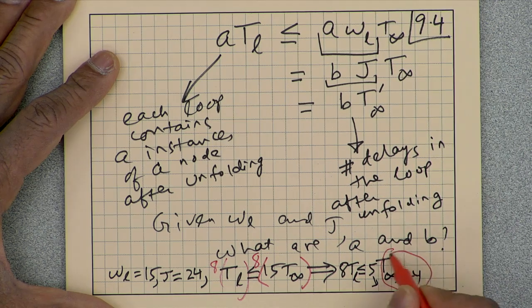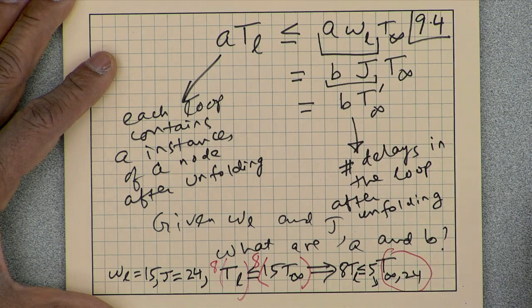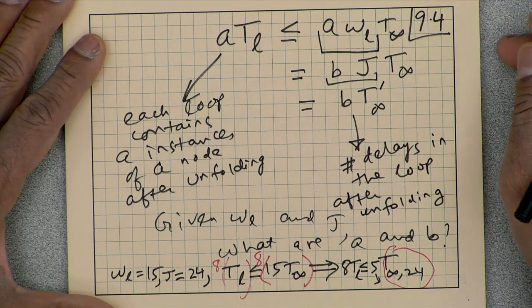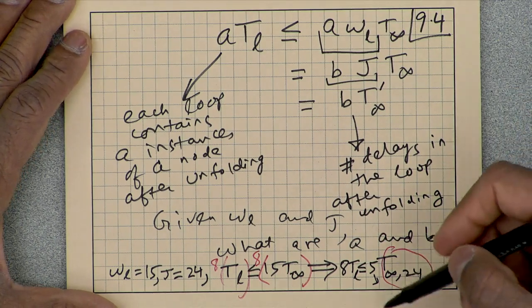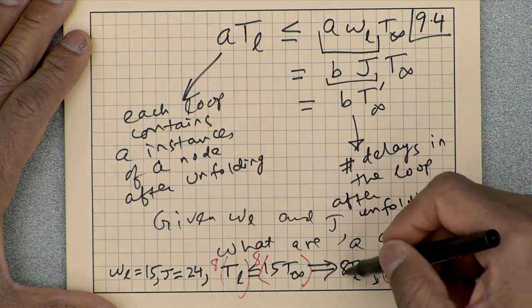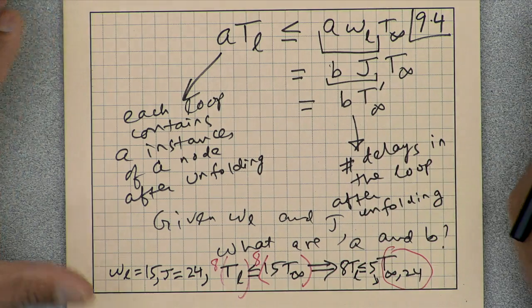So 24 times T infinity is the bound of the unfolded program. We will talk more about that part. That then says A is 8 and B is 5.